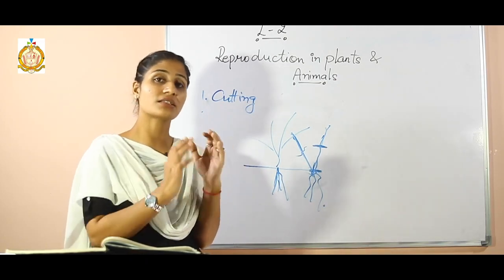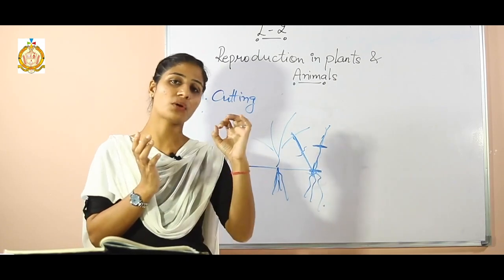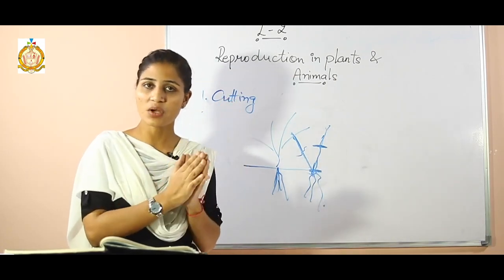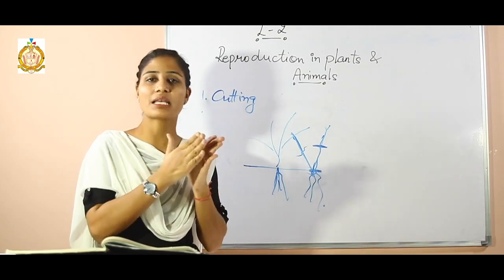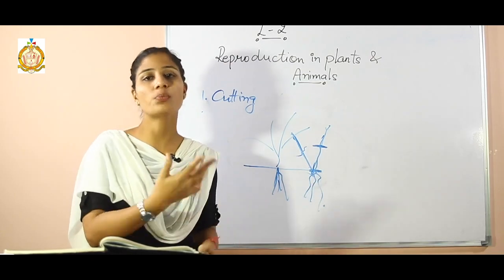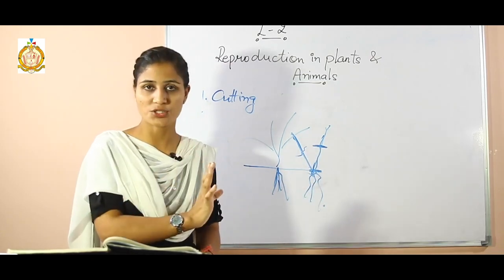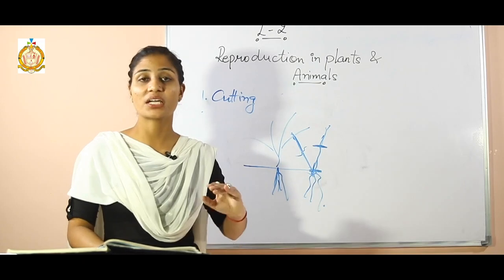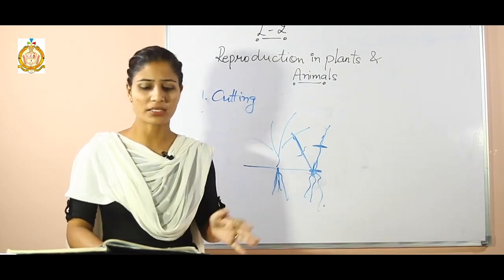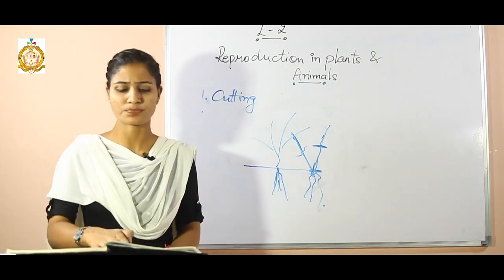An undifferentiated mass of cells will be formed there from one explant. So that is known as a callus part, and we will separate that callus part, and we will be able to get the new plants from that single tissue of a plant. So by that way we are able to get a variety of plants from a single tissue of a plant. So that is known as the tissue culture.